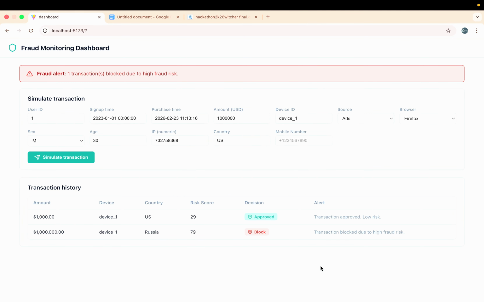In this way, all transactions are monitored in real time, enabling the system to detect suspicious behavior and prevent fraud before any financial loss occurs.